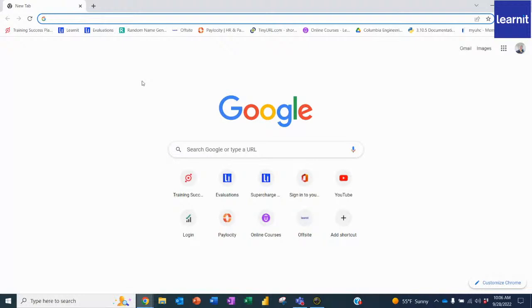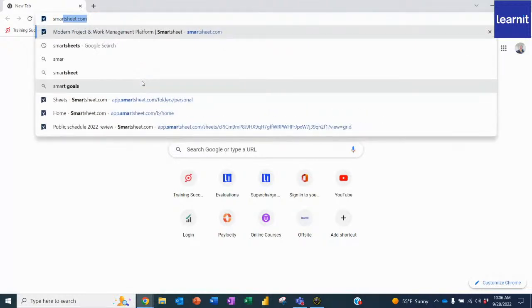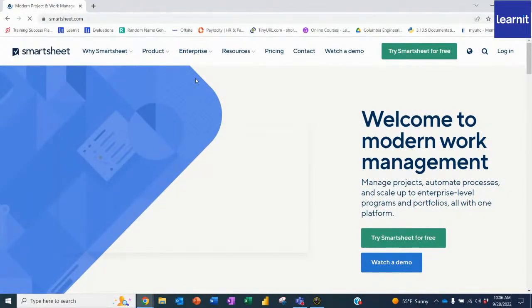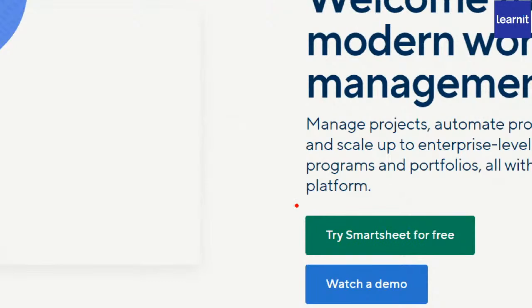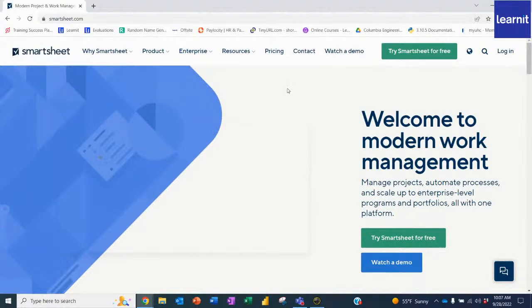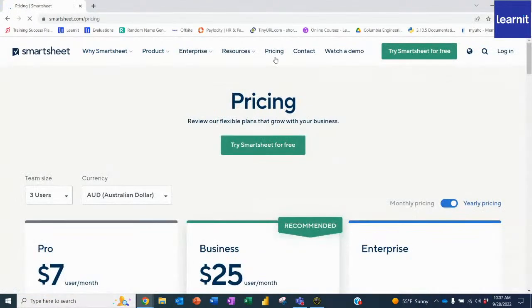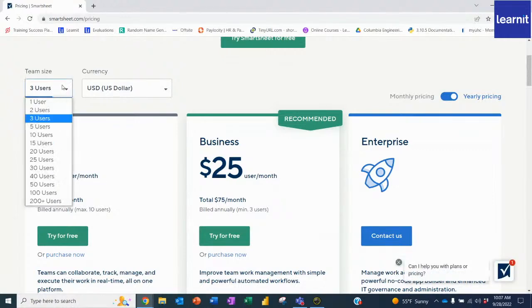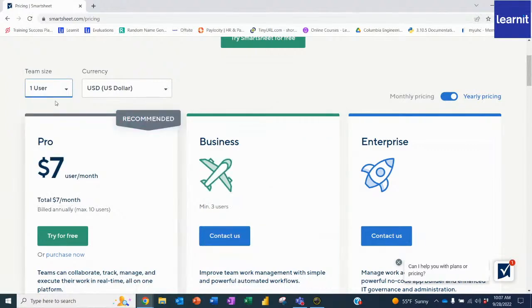But to actually access it, you do need an account. So I'll just go to smartsheets.com here, and it's going to ask you to log in. If you've never used Smartsheets before, feel free to try the free version here. You'll see try Smartsheets for free, but just know this is a paid version. I think I paid $12. Pricing is right up top here. Oh, even better. Pro is $7 per user per month, and you can select your team size. If it's just one individual user, they'll say, well, Joe, then it's just $7 a month for you.